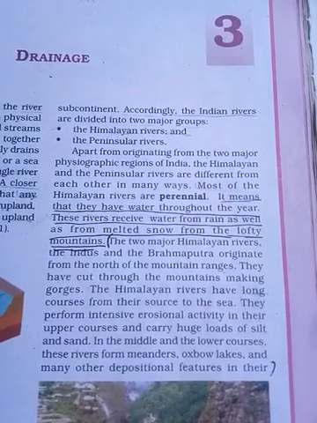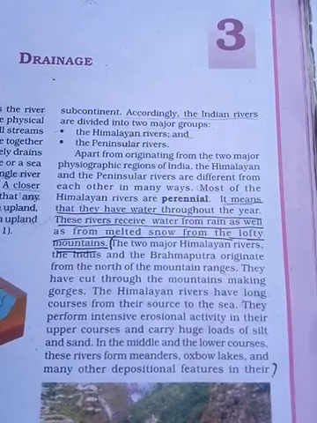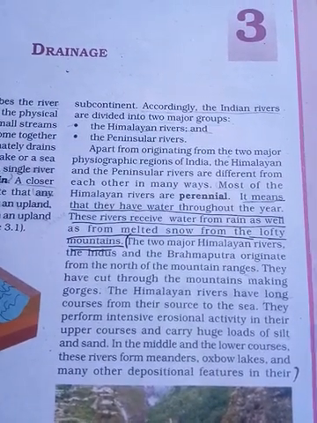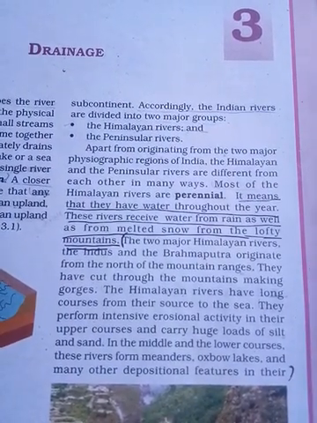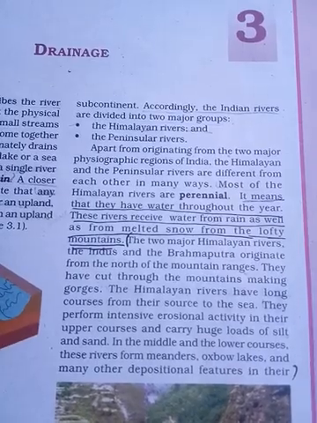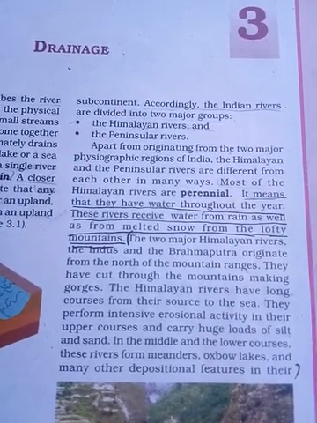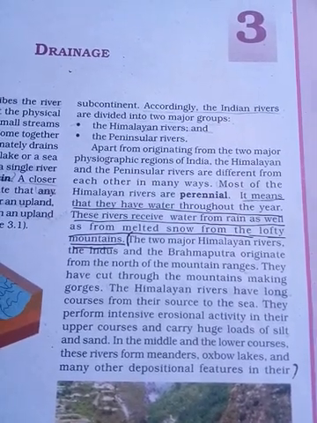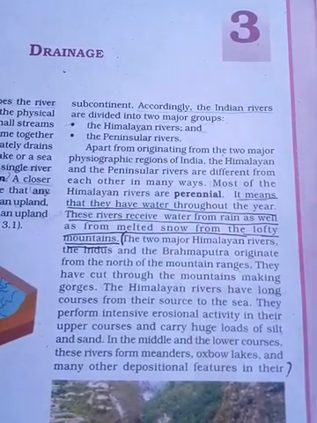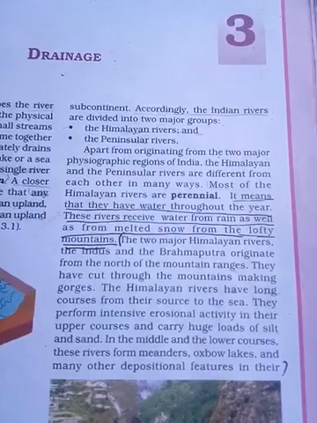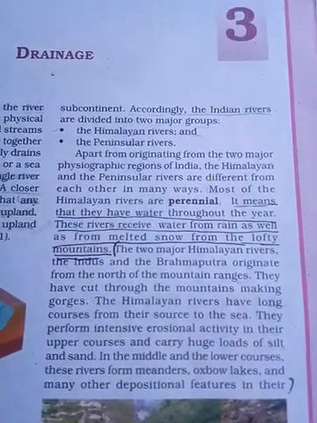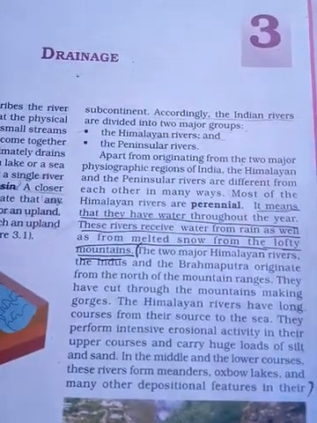The Indus and the Brahmaputra are the two major Himalayan rivers. They originate from the north of the mountain range. They have cut through the mountains, making gorges, while entering India. They have to go through many gorges, coming in between mountains.